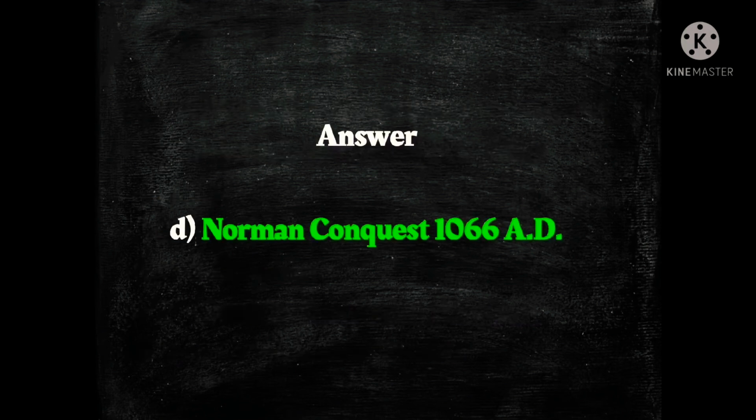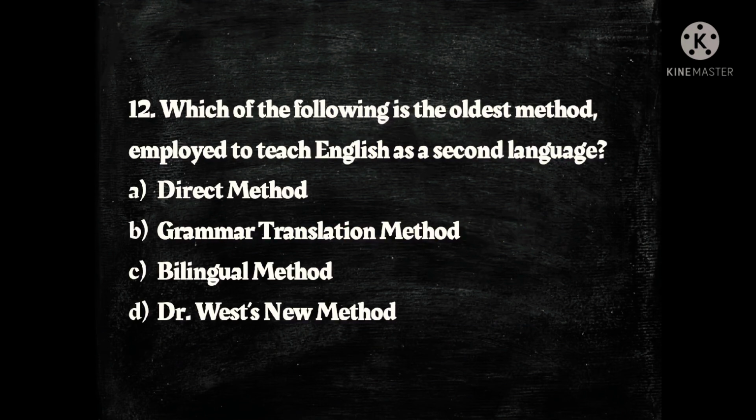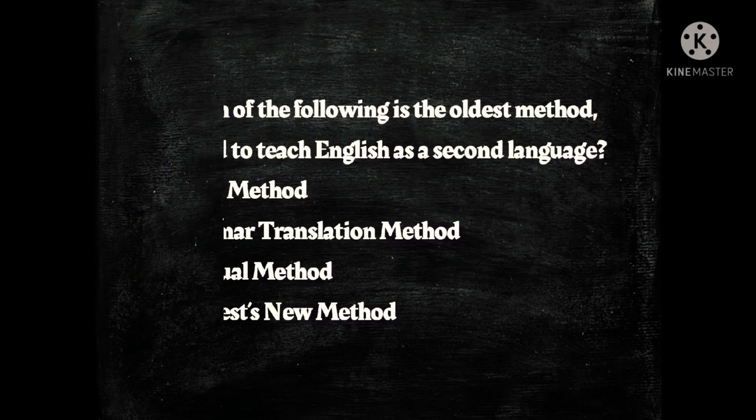Norman conquest 1066 AD. Next question, which of the following is the oldest method employed to teach English as a second language? The options are A. direct method, B. grammar translation method, C. bilingual method and D. Dr. West's new method, and the answer is B.